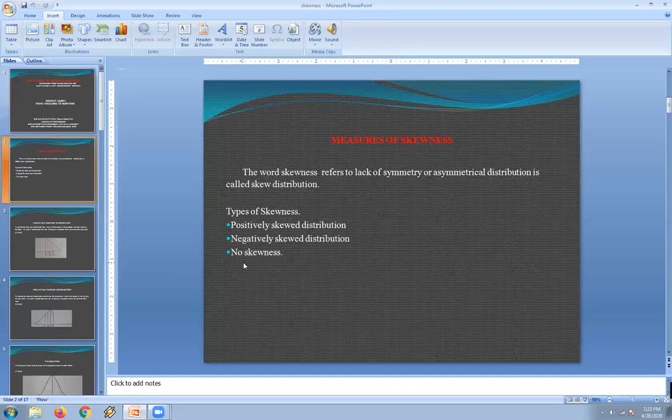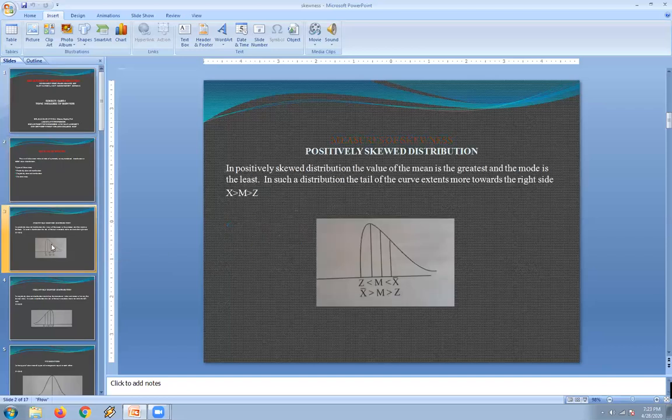In the case of skewness, we have three types: positively skewed distribution, negatively skewed distribution, and no skewness. Let us see what we mean by a positively skewed distribution. In a positively skewed distribution, the value of the mean is the greatest and the mode is the least.